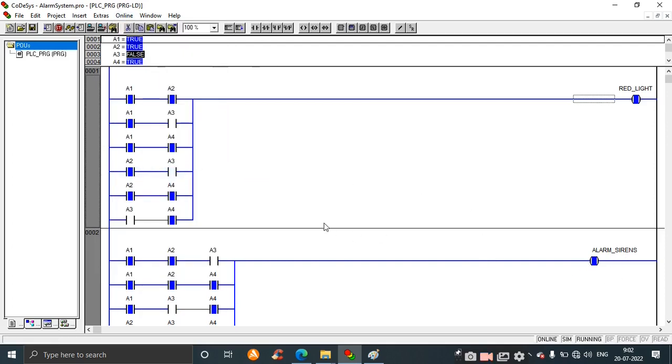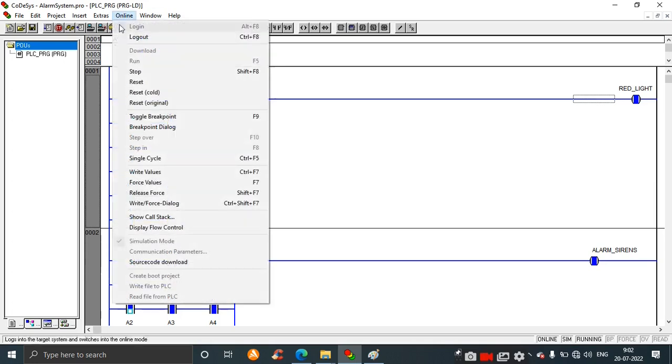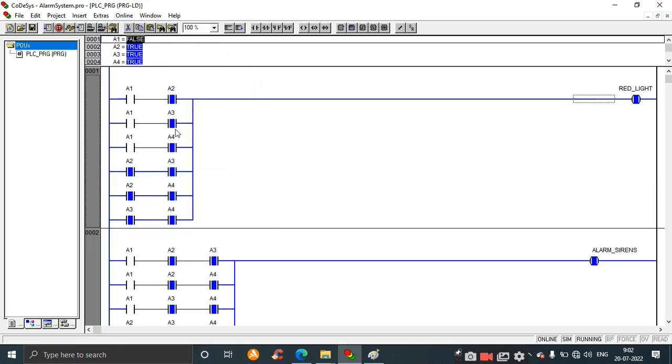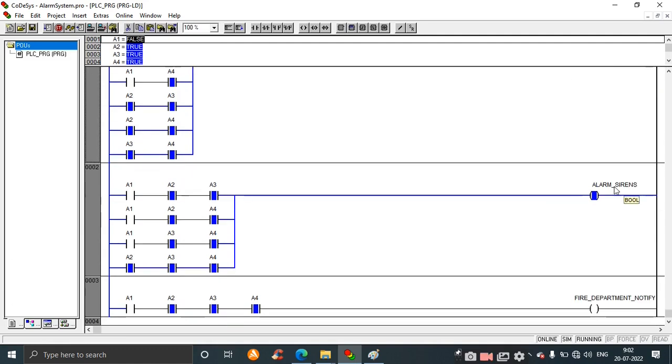Again the alarm siren sounds. Okay, next 1 3 4. Again the alarm siren is on. Okay, next 2 3 4. So for 2 3 4, again the alarm siren is on.